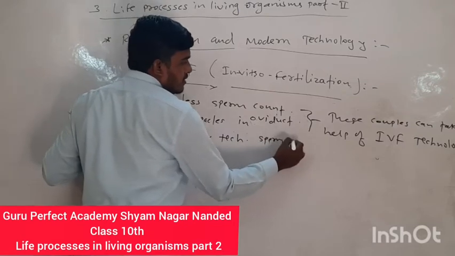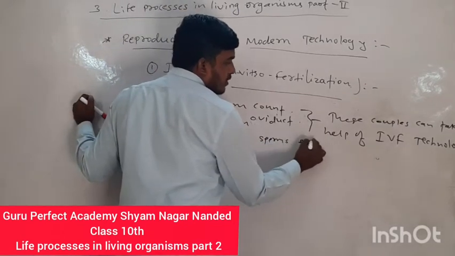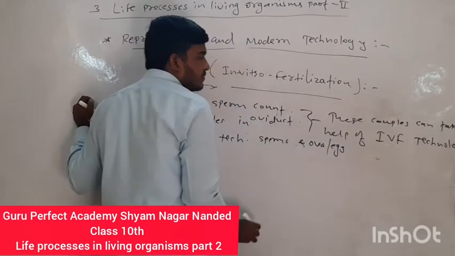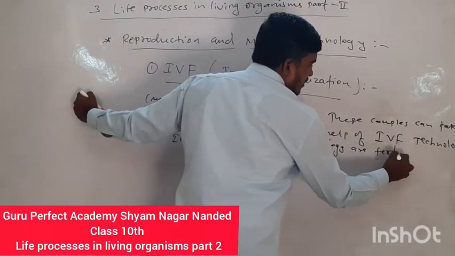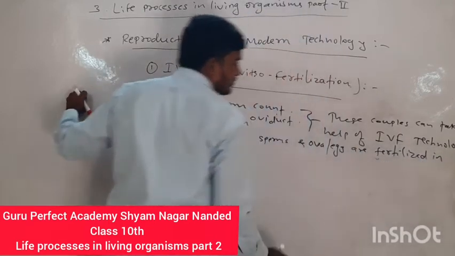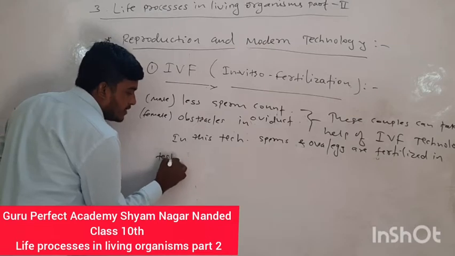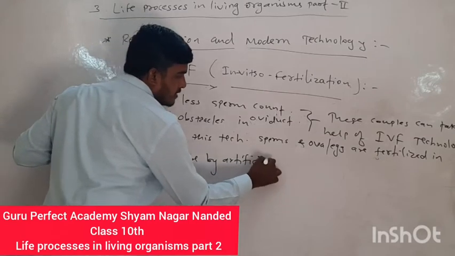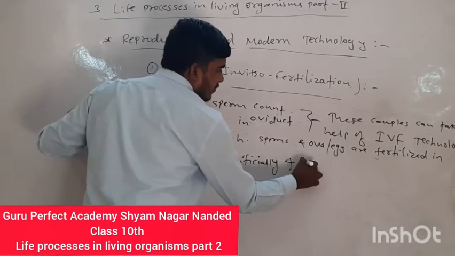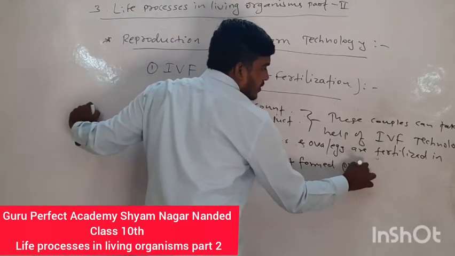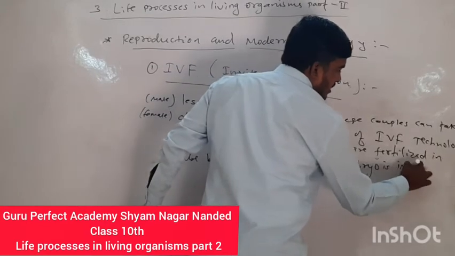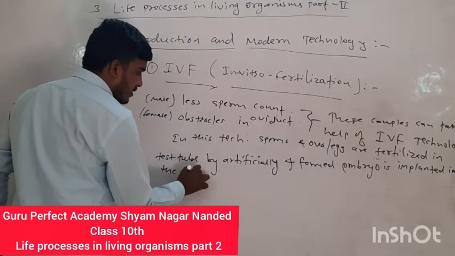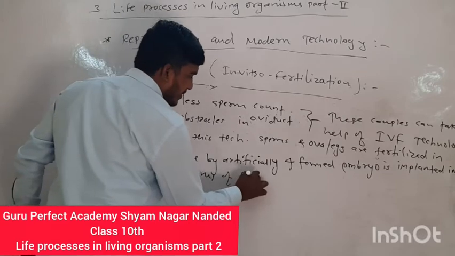Sperms and ova, or eggs, are fertilized artificially in a test tube, and the formed embryo is implanted into the uterus of the same female.